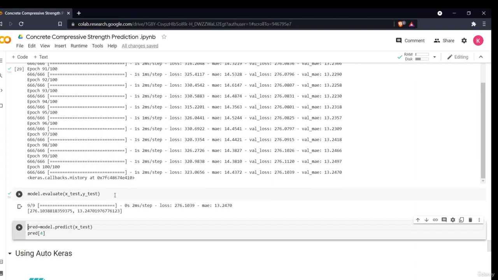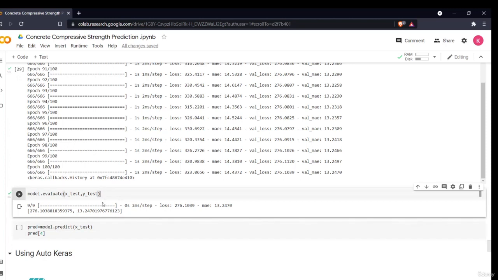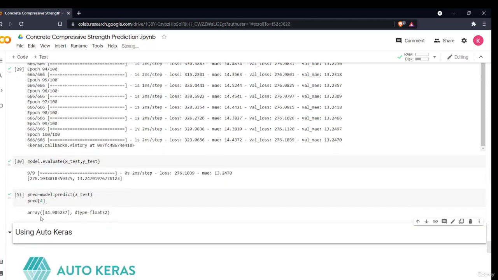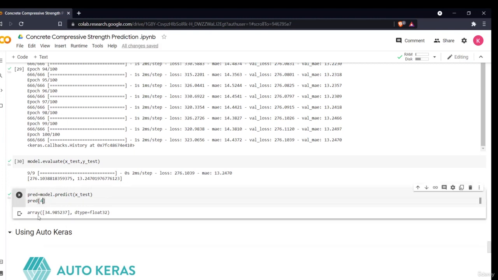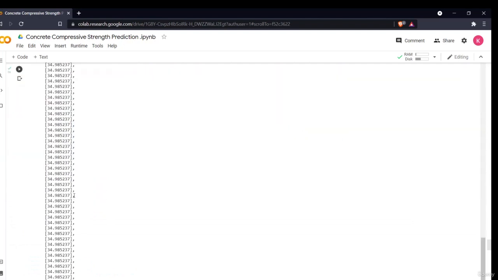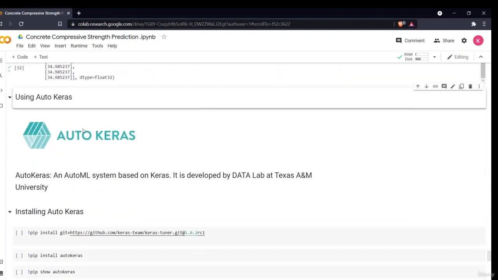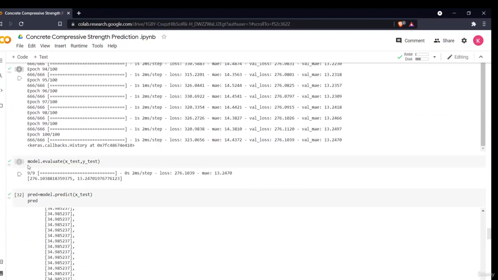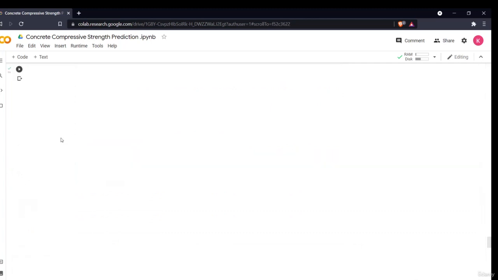Now I'll evaluate on my test data. It says my loss function is this, my MAE is this. My loss function is reduced further to 276 with my X_test and Y_test. I'll simply predict and see my prediction. I've taken only one input. These are my different predictions. It is a very long list, so I've imported only one of them. So these are my different predictions.